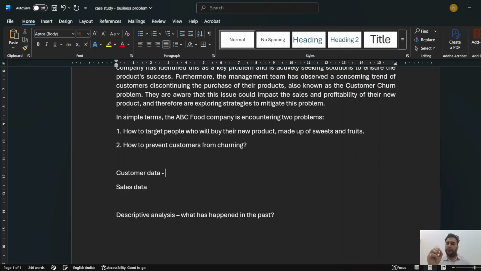But the question is what kind of information they might be storing in that data. For example, if I have customer data, I would preferably like to have name, age, gender, right? And all sorts of details like whether the person is married or not, right? And why, as a data analyst, would I like to keep that? Yes, you will also understand in the framework of data analysis in the upcoming lectures that selecting the fields is very important also, right? That is, what information I need. If I had some random information in the data, it would not help me.